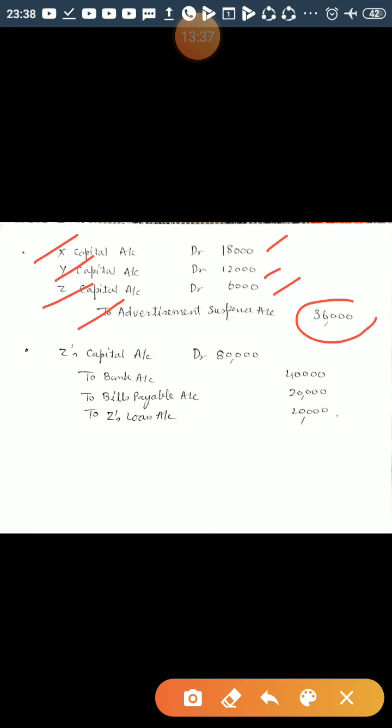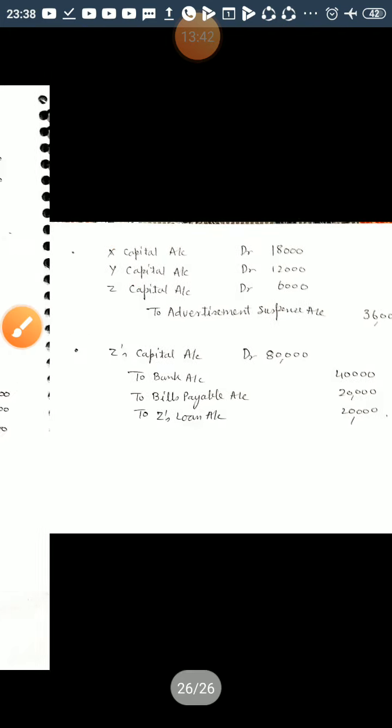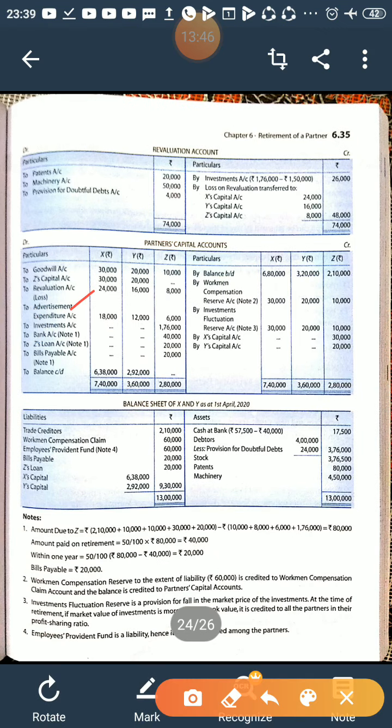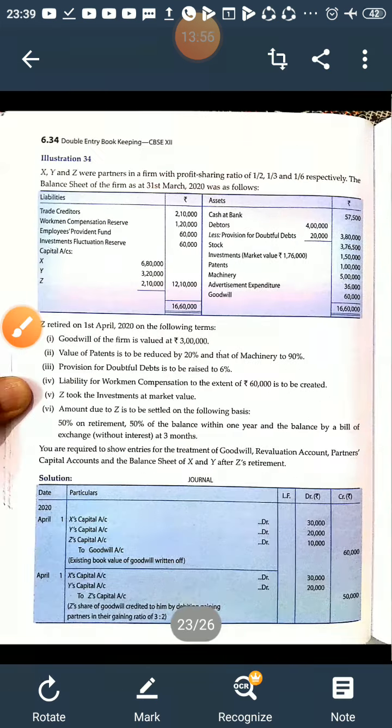It was 36,000, in the ratio 3:2:1, that is 18,000, 12,000 and 6,000. So in the partners' capital account on the debit side you will write to advertisement expenditure 18,000, 12,000 and 6,000. It will not be shown in the balance sheet because it is already written off.